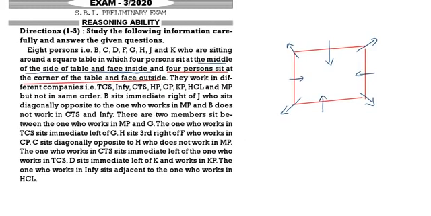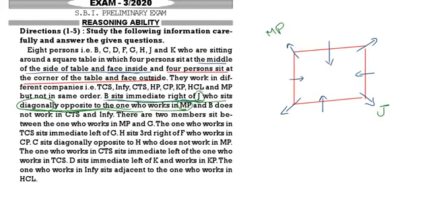Now you see the question. B is sitting on the immediate right of J, who sits diagonally opposite. What is the meaning of diagonally opposite? J is at one corner. For those who are sitting in the corners only, diagonally opposite will come. That means B is sitting on the immediate right of J, who sits diagonally opposite to the one who works in MP. That means J is in the corner and the one who is working in MP is in the corner. So J I am taking here, MP I am taking here.